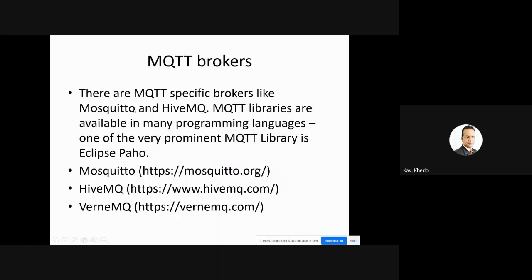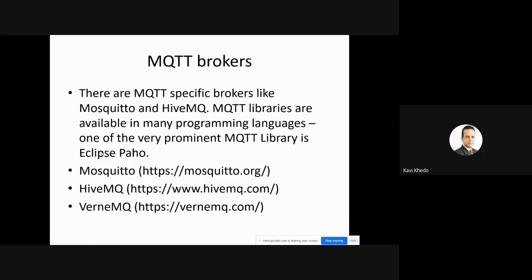For example, there is Mosquito. Mosquito is a very popular one. HiveMQ is another very popular one. These are online brokers. They're already available. You just connect to those brokers, you transmit your data, and you receive data from those brokers. So MQTT libraries are available in many programming languages. One of the very prominent MQTT libraries is Eclipse Paho.